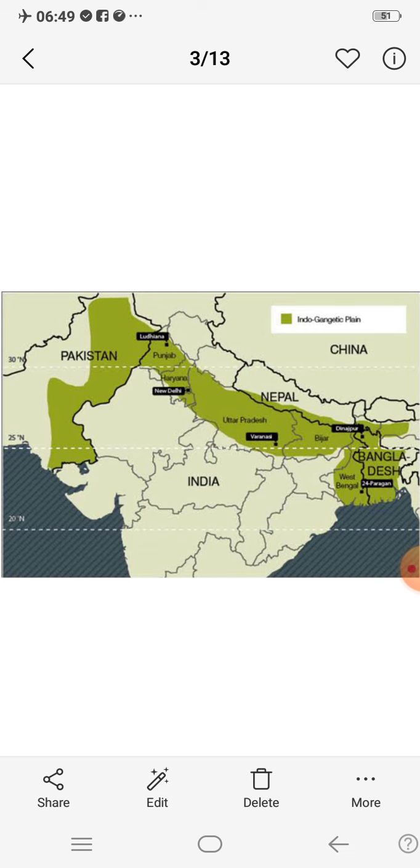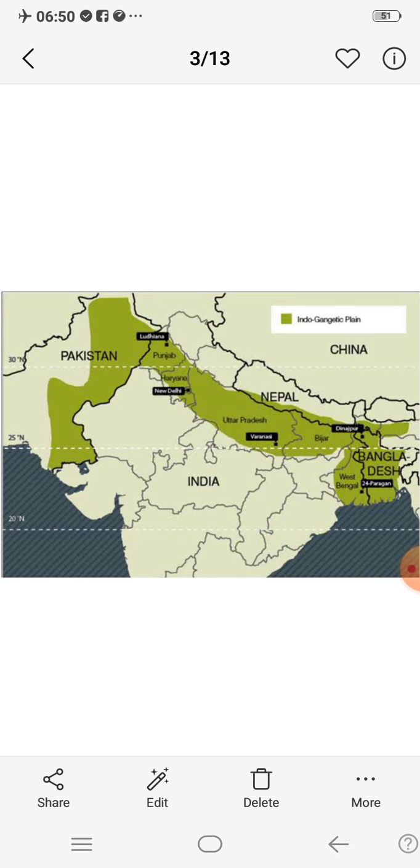Alluvial soil, which is carried by the Ganga, Brahmaputra, Indus and their tributaries. So the plains are very fertile and we can see a highly populated area in the plains. Why? Because of the alluvial soil, more cultivation is possible, so the concentration of population is very high.